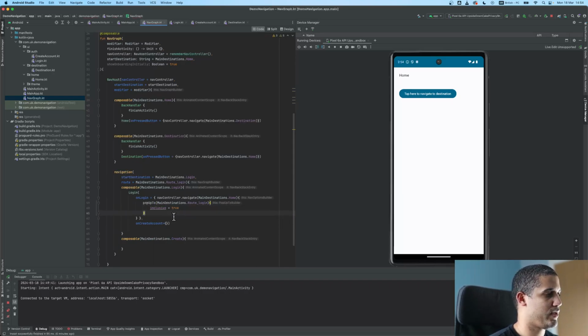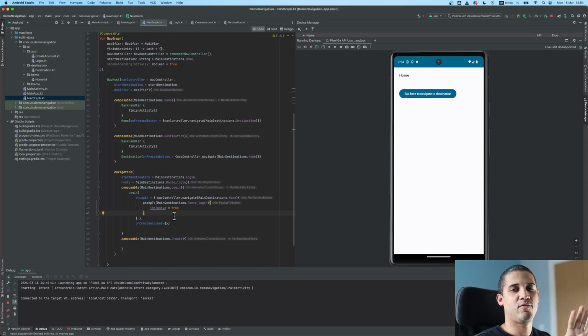So what this will do is, if I log in successfully here, it will pop this back stack, and it will make sure this is not in the back stack, so this won't show again to our users. And I need to select inclusive, so it includes this view.